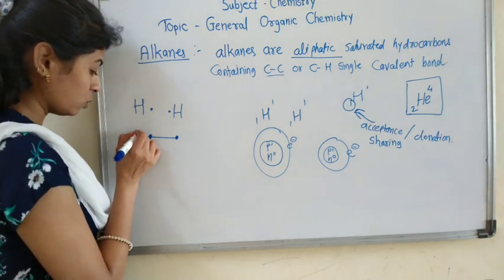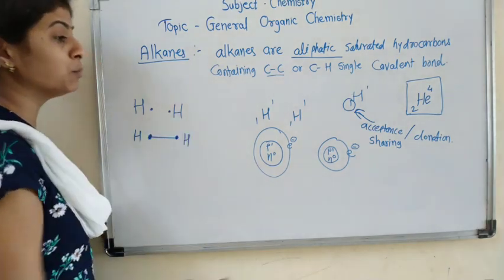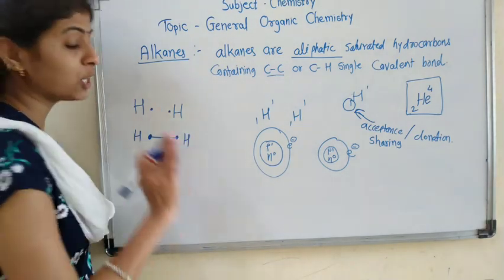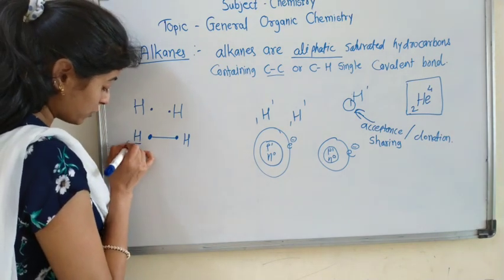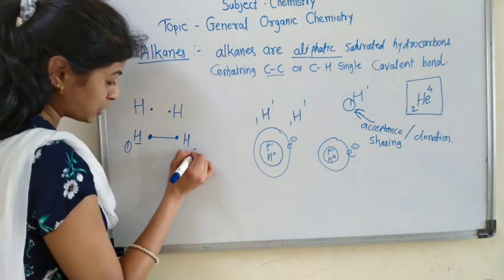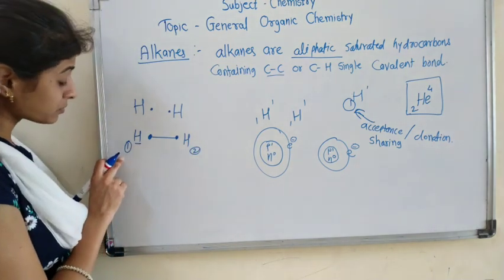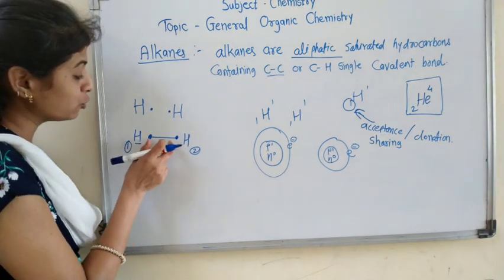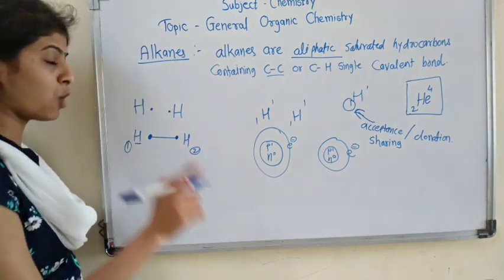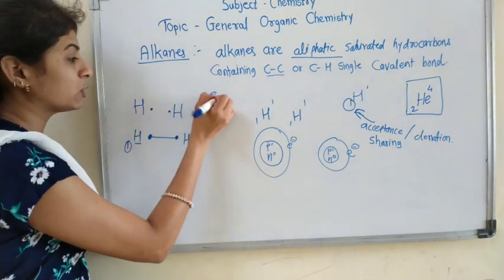Covalent bond is formed by sharing of electrons. Suppose we call them H1 and H2: one atom shares its electron with the second atom of hydrogen to form a bond, and remember that each bond contains two electrons.